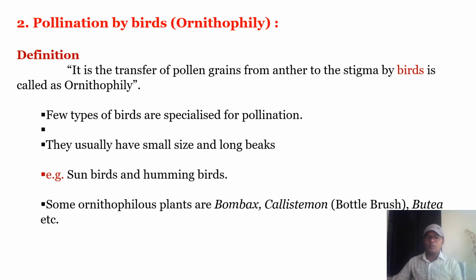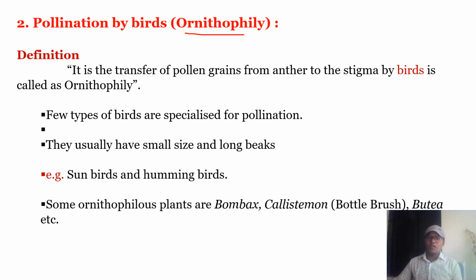Next type of pollination is pollination by birds, called ornithophily. It is the transfer of pollen grains from anther to the stigma by birds. A few types of birds are responsible for this type of pollination.